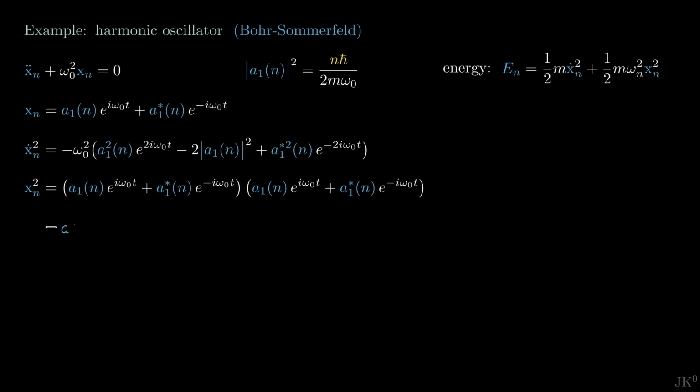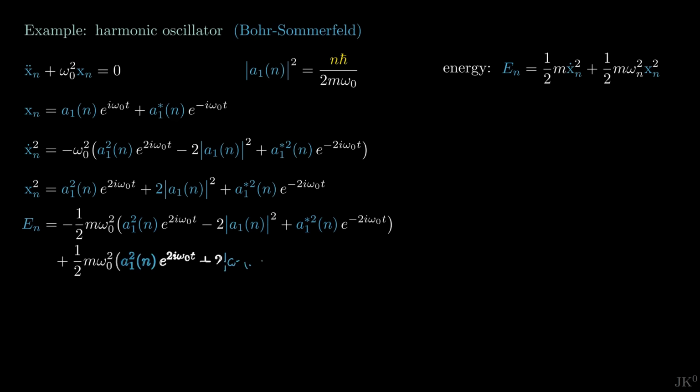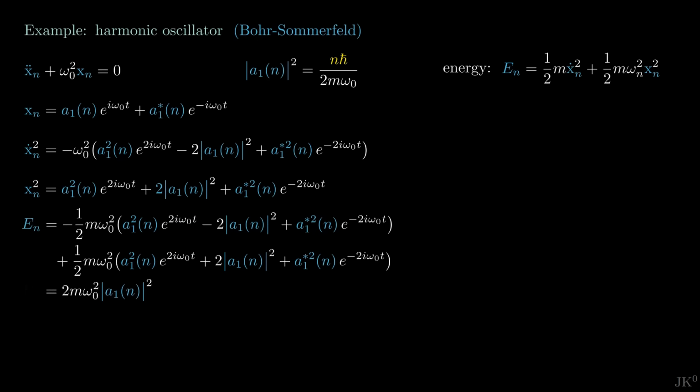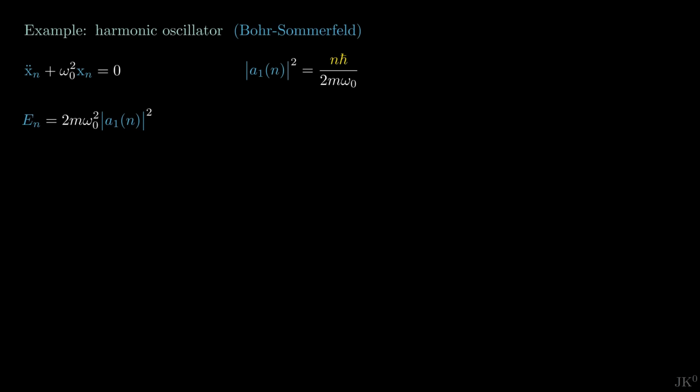Then we do the same for x squared. The calculation is very similar. Plugging these two quantities in the expression for energy, we have 6 terms, but 2 pairs cancel each other out, while the other 2 are identical. Note that all time dependence disappears, meaning that the energy levels are constant in time. Energy is conserved. We have found the energy levels in terms of the Fourier modes.